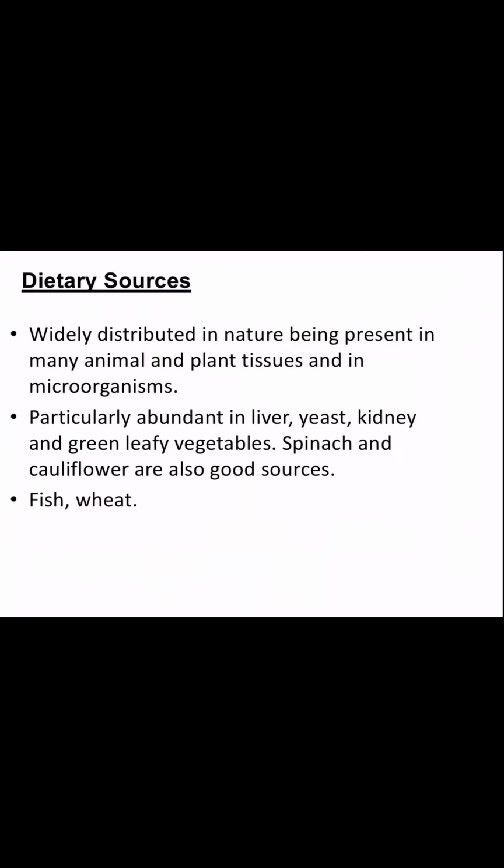Dietary sources: it's widely distributed in nature, being present in many animal and plant tissues and in microorganisms. It is particularly abundant in liver, yeast, kidney, and green leafy vegetables like spinach and cauliflower. Fish and wheat also have a fair amount of folic acid in them.